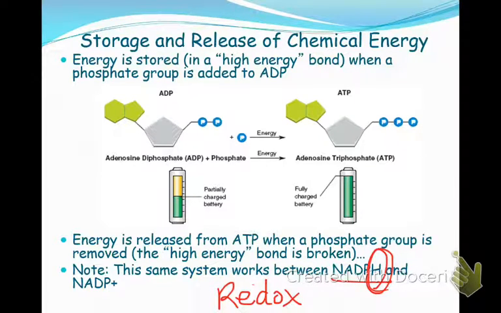All of these photosynthetic processes, the processes that involve NADPH, are all redox reactions. When you add a proton, you add an electron, you're reducing, and when you pull the electron off, you're oxidizing.